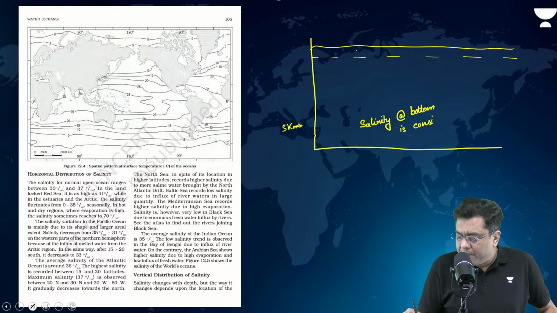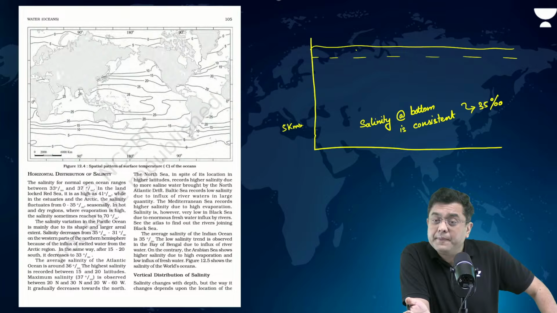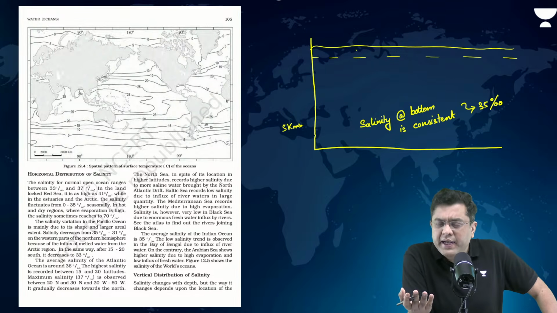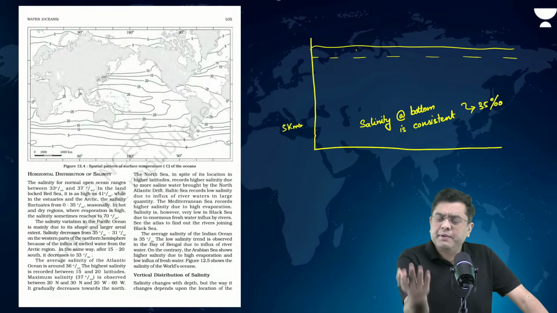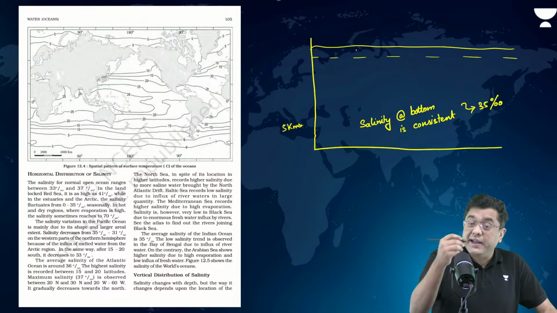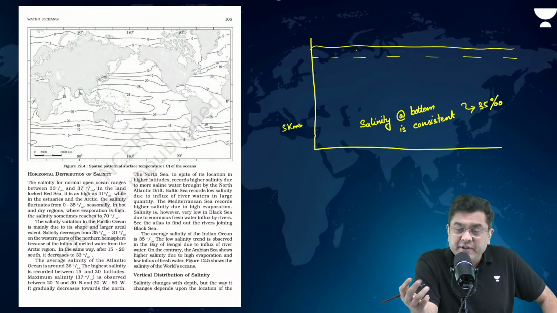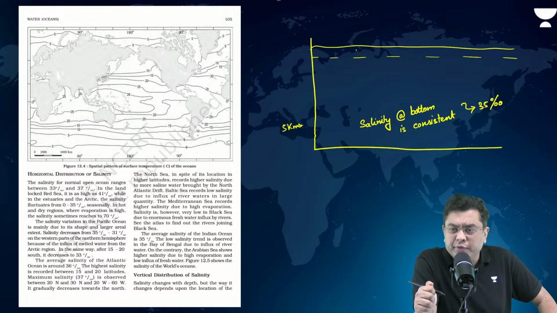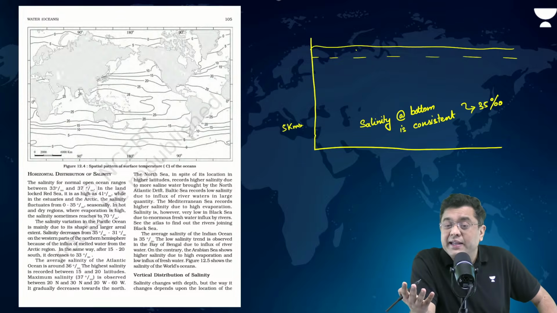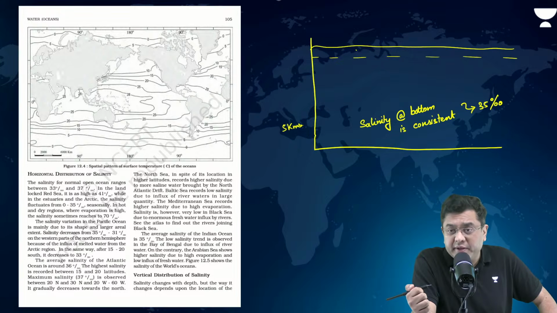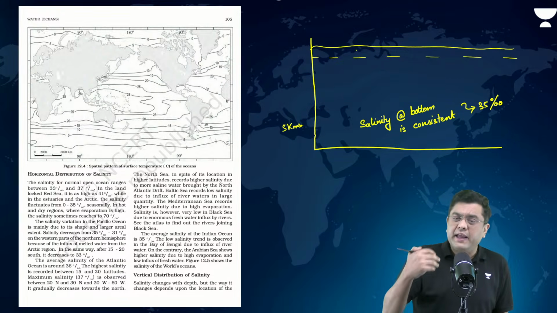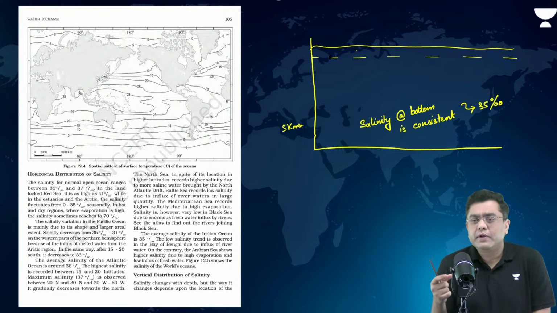And how much is that? Around 35 parts per thousand. But salinity on the surface is different. Salinity at the tropics is the highest, right? It can go up to, for example, the Red Sea can be 41 parts per thousand. Lake Van in Turkey can have a salinity of 330 parts per thousand. That means in 1 kg of water, you will have 330 grams of salt. The Dead Sea can have a salinity again to the tune of more than 200 parts per thousand. So these are very saline water bodies, all in the region of the tropics, right?